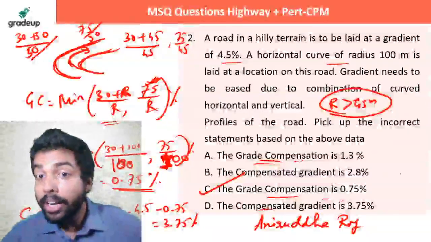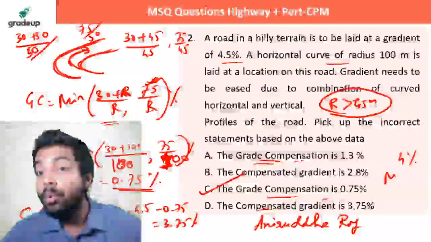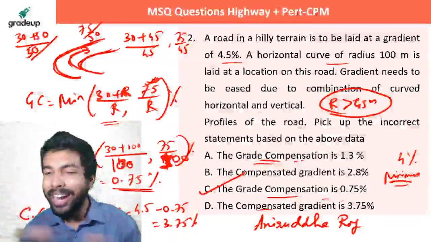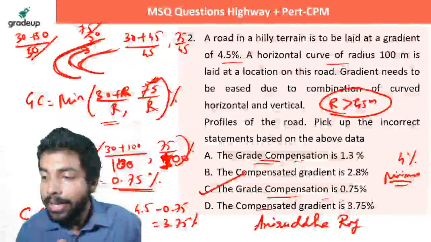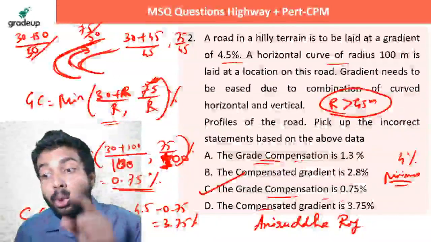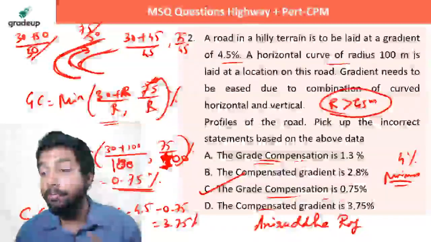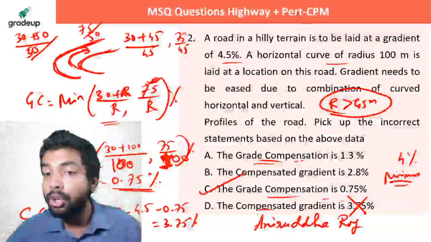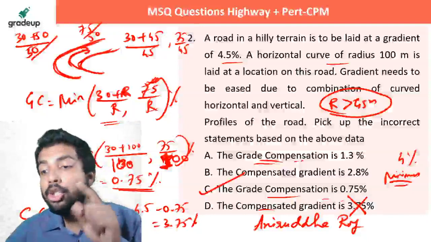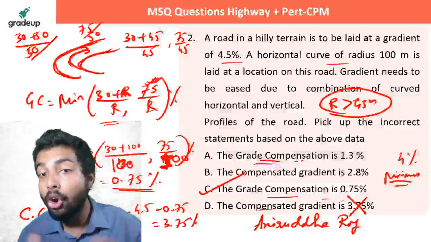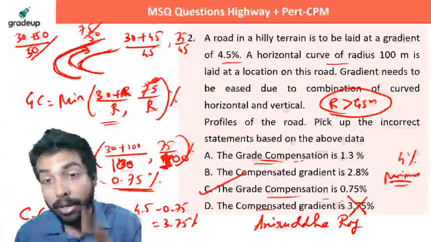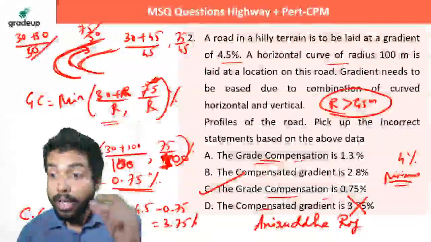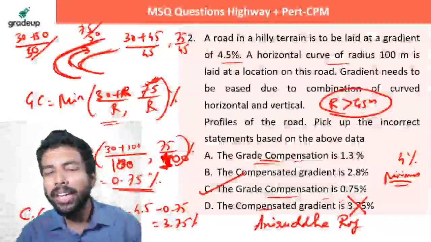So you know that 4% is the minimum value. 4% के नीचे तुम ग्रेडियंट नहीं रख सकते हो, you cannot put a gradient less than 4%. So the compensated gradient is 3.75% is wrong. The minimum gradient should be 4%, below that you cannot provide gradient. याद रखना इसको दिमाग में डाल लेना। समझ में आया क्या बोल रहा हूं? ग्रेड कंपेंसेशन, कंपेंसेटेड ग्रेडियंट। गेटिंग माय पॉइंट?